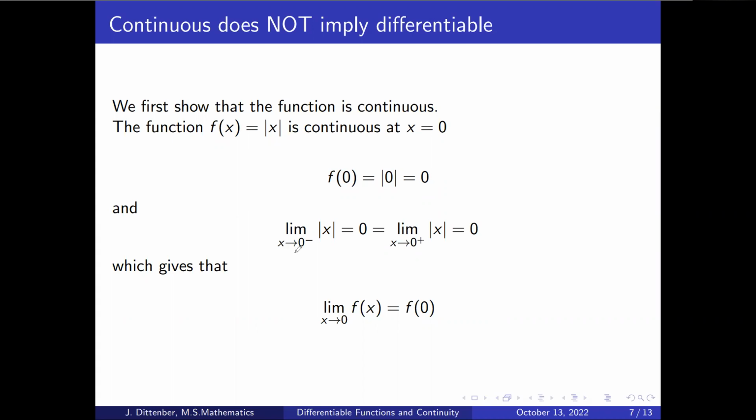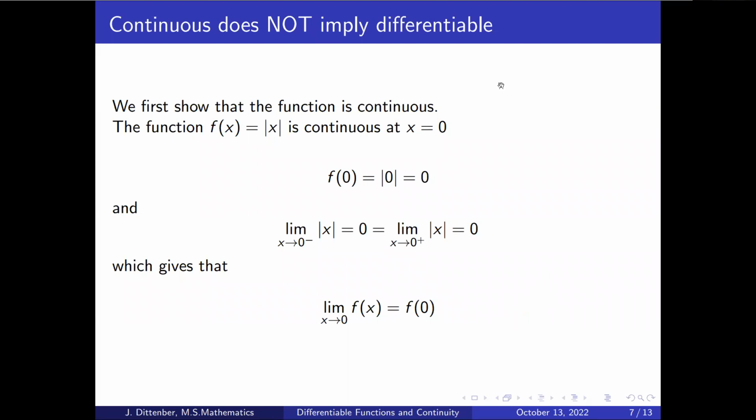And if we take the limit, we get that the limit on the left side of 0 is going to give us 0, and the limit on the right side of 0 will also just give us 0. So we can essentially use the direct substitution property here. And we get 0 in both cases, which means that the limit as x approaches 0 for this function is equal to the value of the function at 0. So that means that, in fact, it is continuous at 0.